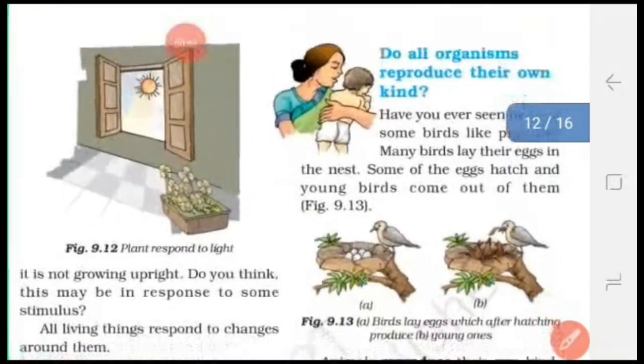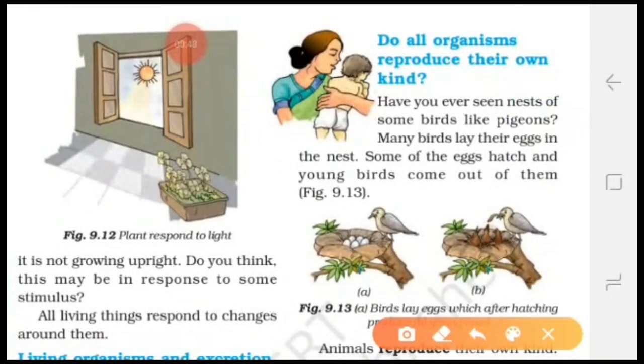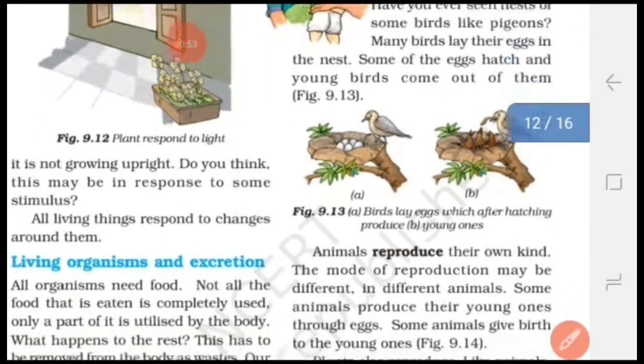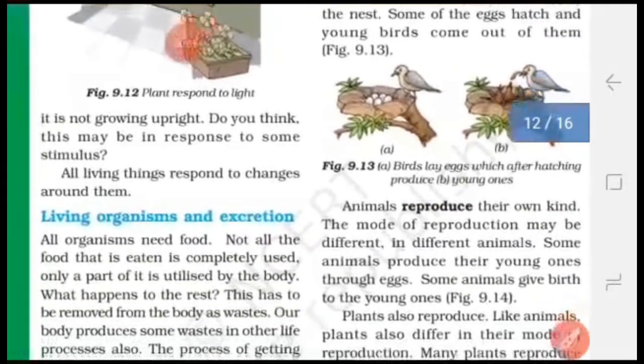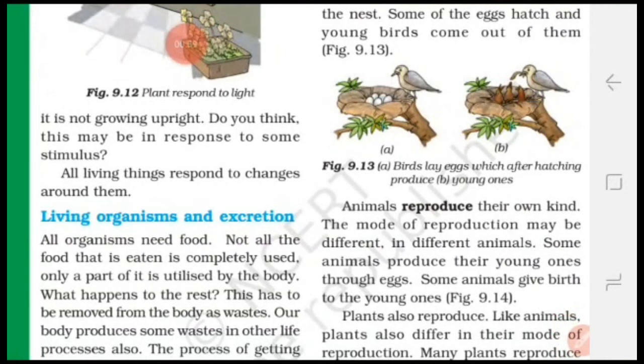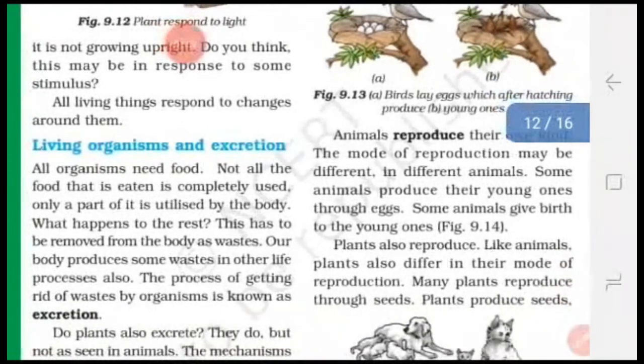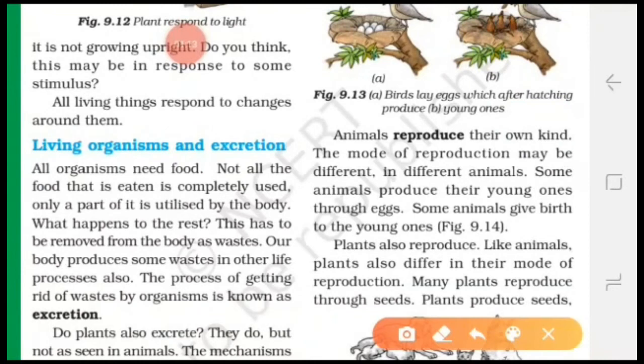Next characteristic of living organisms is reproduction. Do all organisms reproduce their own kind? Yes, all living organisms show reproduction. All living things have the ability to produce more of their own kind. The ability to produce young ones of their own kind is called reproduction, and reproduction is necessary for living things to survive generation after generation.